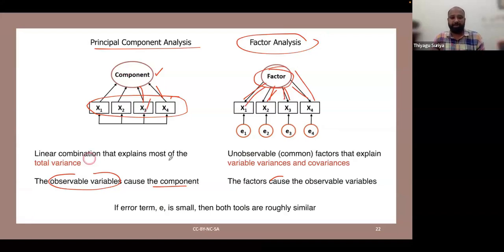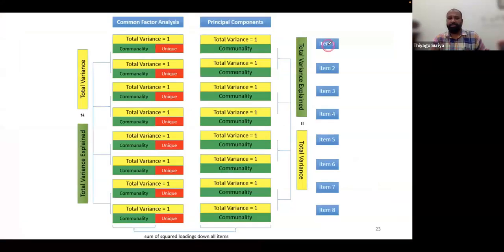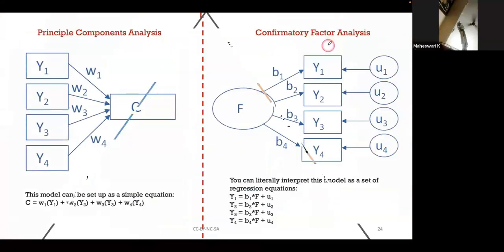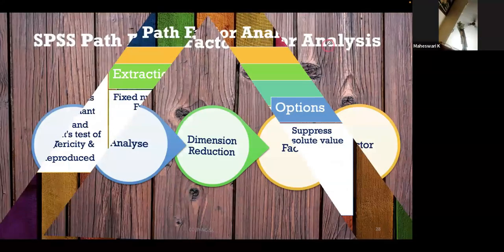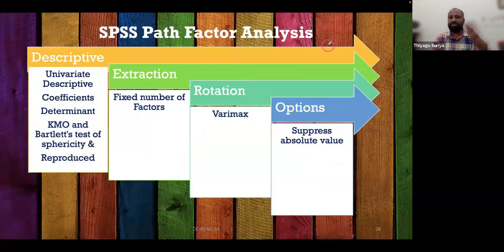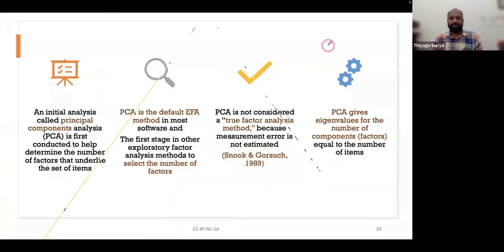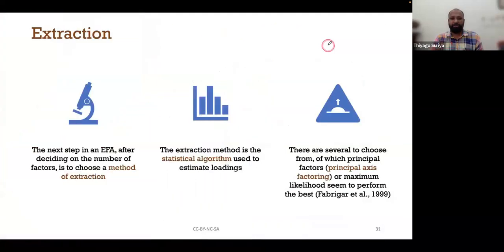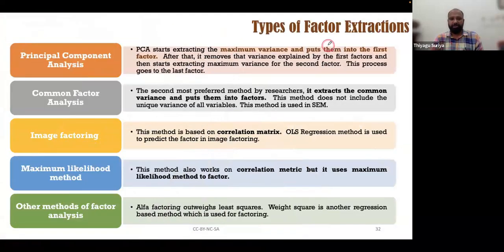The linear combination that explains most of the total variance only. So even the E is a sample, like residual error. It is only for the exploratory as well as the confirmatory factor analysis, so I'm just going to discuss all three together. And these are the dimensions. It's like a big area. This is a path, and I'm just showing this, which are the rules we have to check with this.